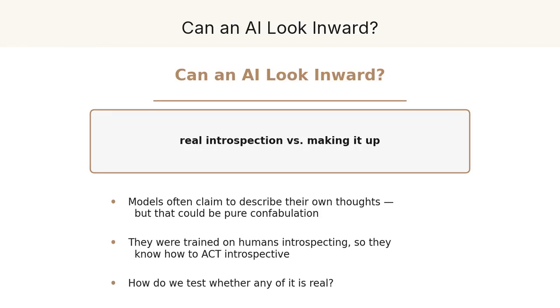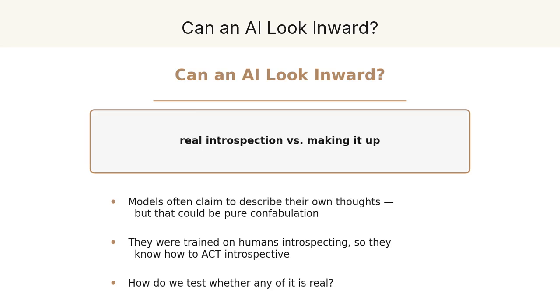Ask a language model what it's thinking and it will happily tell you. It describes its reasoning, its intentions, its inner states. But here's the problem. These models were trained on mountains of human text where people introspect, so they've learned exactly how to talk like an introspective mind, whether or not anything real is behind it.